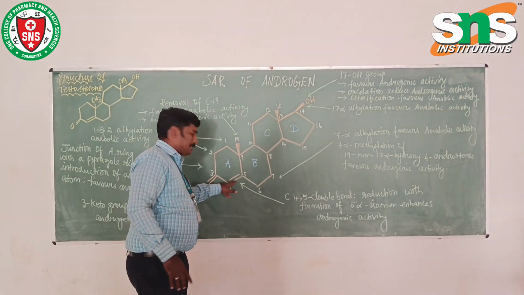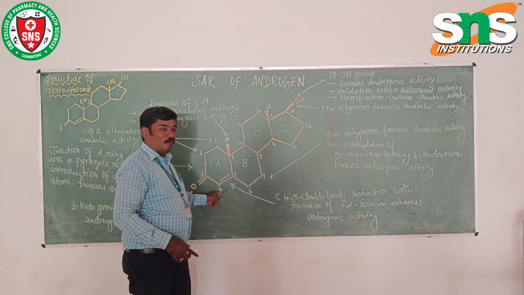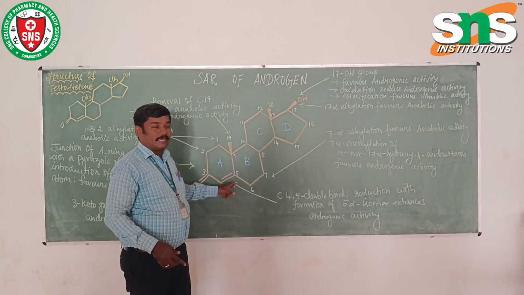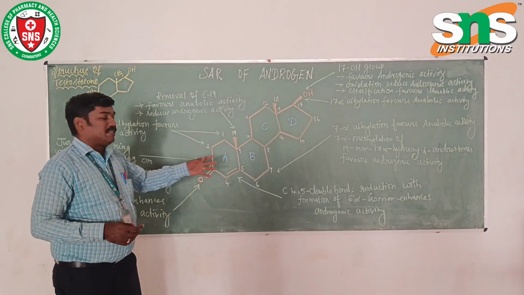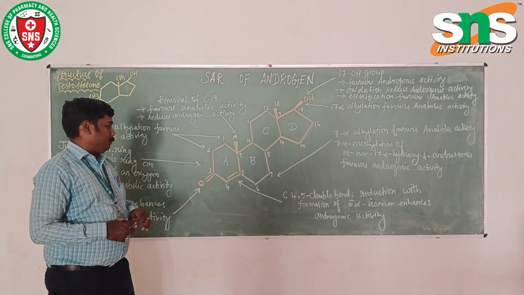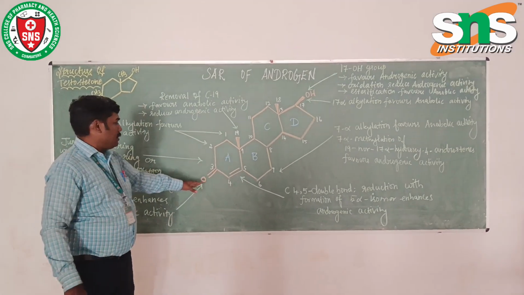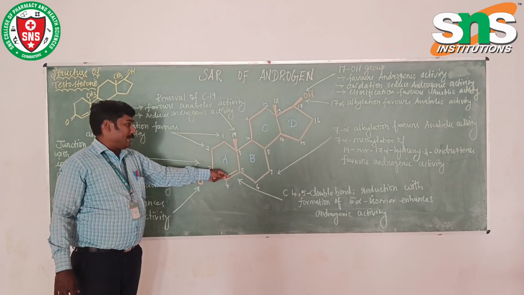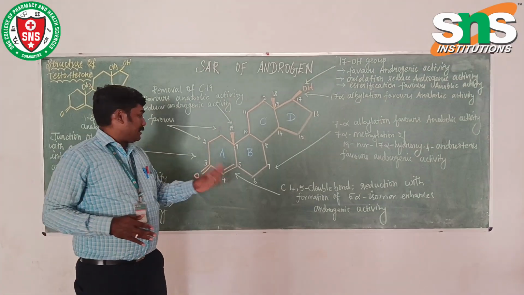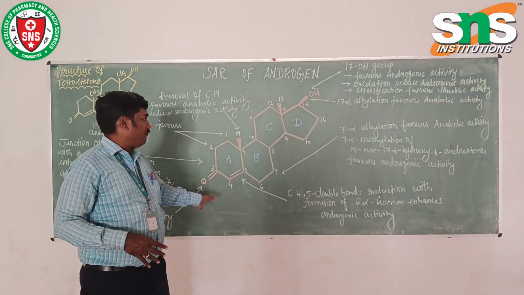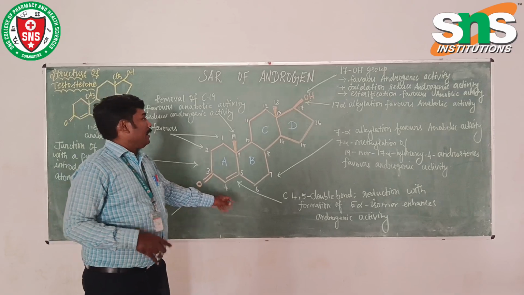Then there is a double bond. You will observe one double bond here. The double bond between carbon 4 and 5 position will give the androgenic activity. Reduction with the formation of 5 alpha isomers will enhance the androgenic activity. So in the third position, an oxygen atom is essential. Then the double bond between the 4th and 5th position will enhance the androgenic activity.